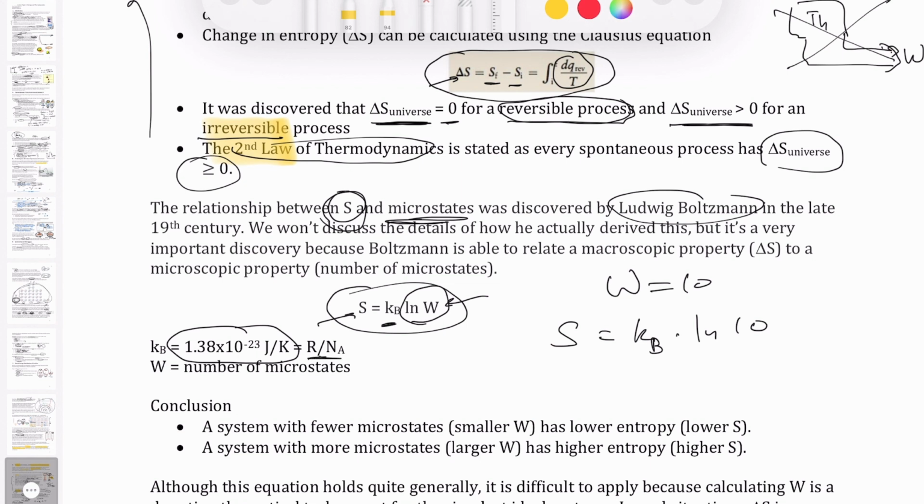And when Boltzmann discovered this relationship, that's when people realized that these microstates we're talking about, which help explain why certain things look the way they are and why they spontaneously go to that end state, are actually related to this other quantity called entropy that we can measure experimentally. The conclusion we can draw is that if a system has fewer microstates, which means a smaller W, it's going to have lower entropy. A system that has more microstates, a larger W, is going to have a higher entropy.